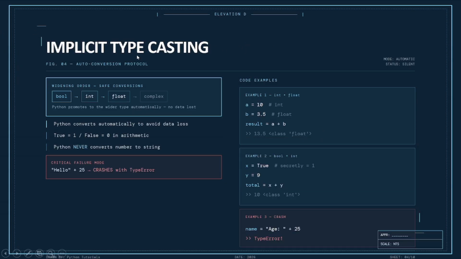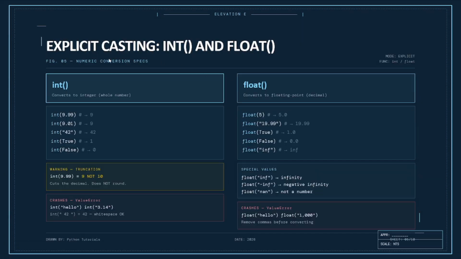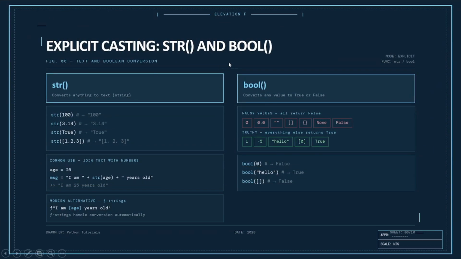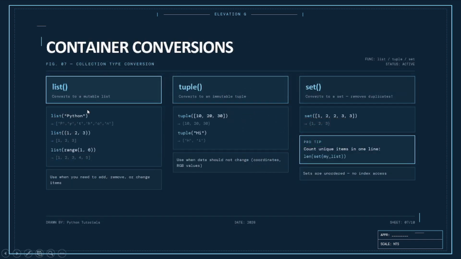Implicit typecasting is automatic conversion. Explicit numeric conversion is done by us. Then there is container conversion. I have said this is not important. We will see it in lists and tuples in separate videos, as they are different topics.